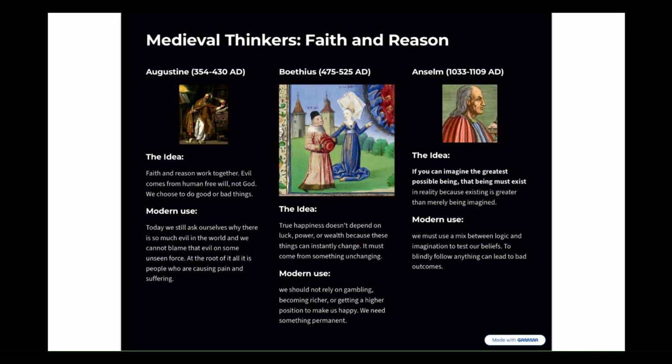All right, so we're moving away from the ancient Greek philosophers and on to the medieval thinkers who are trying to figure out how their faith and belief in God can work with philosophy and reason. So our first medieval thinker is Augustine, and his big question was, where does evil come from? Why does evil exist? And he concluded that evil comes from humans' free will. It comes from human choices. We choose to do good things or we choose to do bad things.